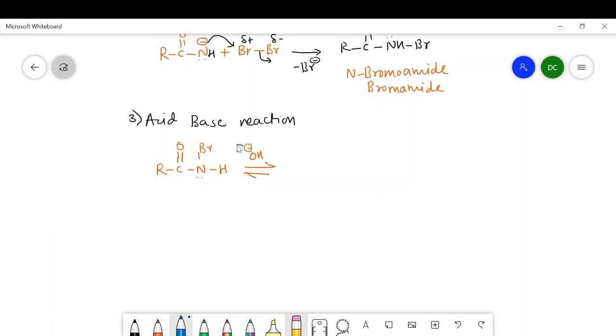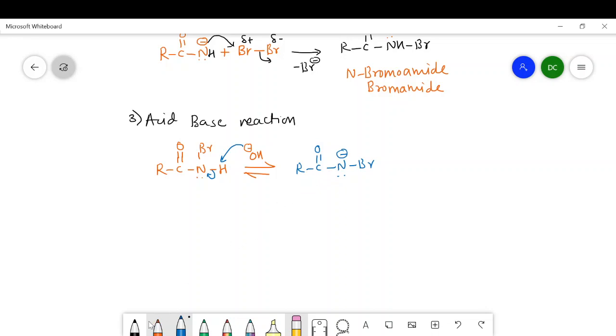Again this OH minus abstracts the hydrogen, and this electron is shifted here, and it is converted into again a negatively charged nitrogen. Now this species is going to have a rearrangement in the next step, and in that rearrangement this R group is shifted from this carbon to the nitrogen, and at that time this nitrogen becomes electron deficient.